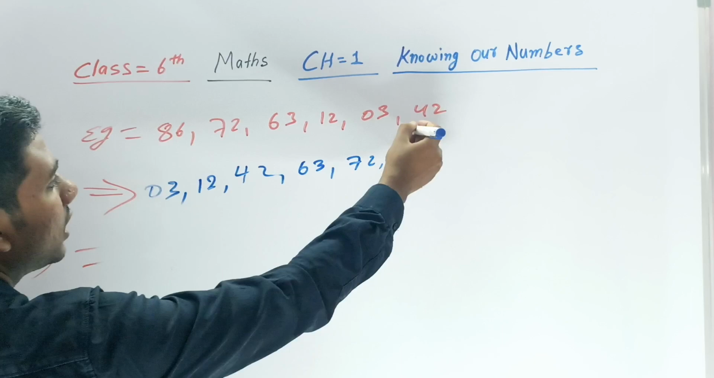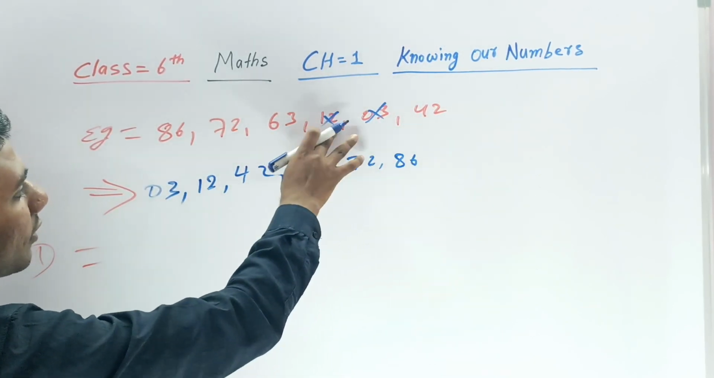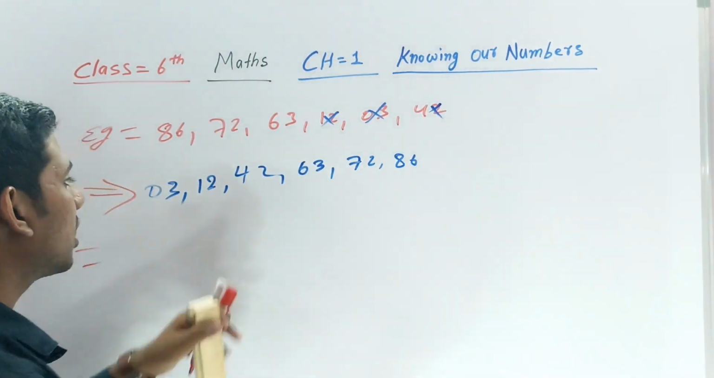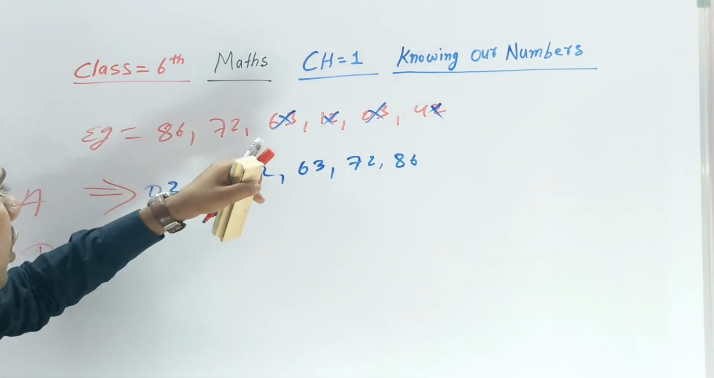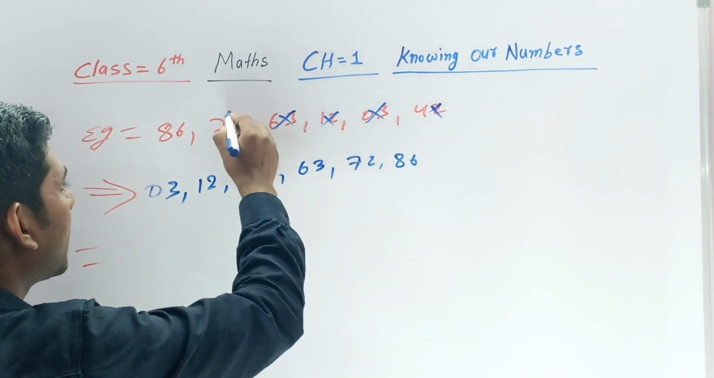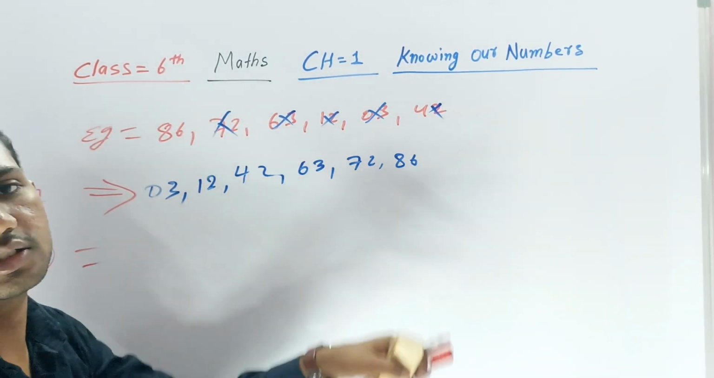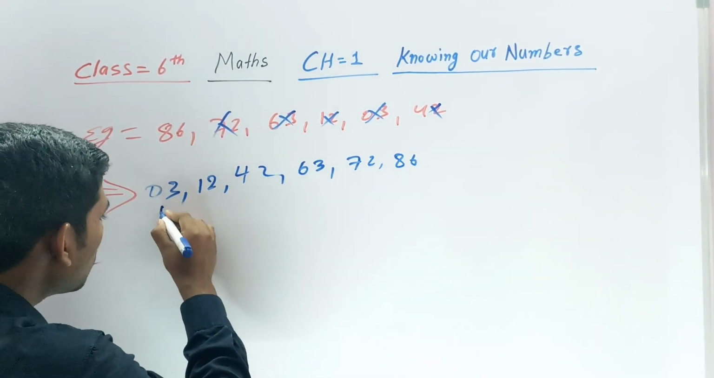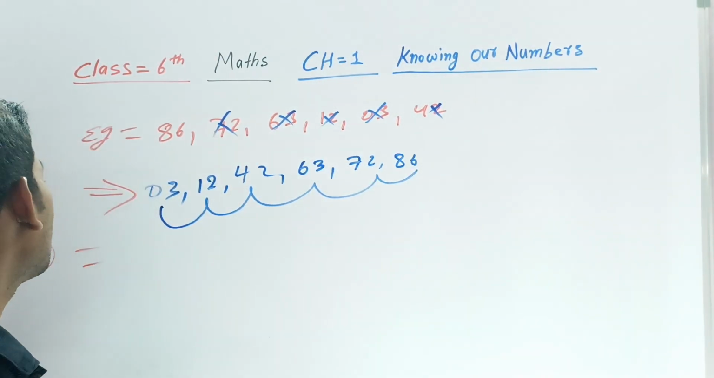If you take 3 as the smallest, then after that, which is the smallest? 12. Then after cutting 12, which is the smallest? 42. After cutting 42, which is the smallest? 63. After cutting 63, between 86 and 72, which is smaller? 72 is smaller. Then what is left here? 86. Just write 86. So this is our ascending order. We are going from small to big. This is ascending order.